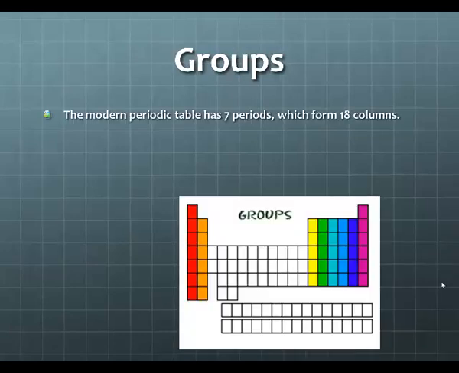Groups. The modern periodic table has 7 periods, which form 18 columns. Inside of your notes, I want you to circle each group separately. So the first group here, circle it. The next group, circle it. The group in the center, circle all of these together. And then each one of these groups, circle separately as well.